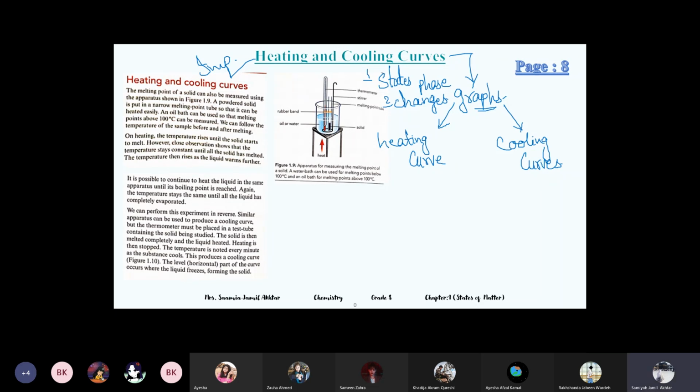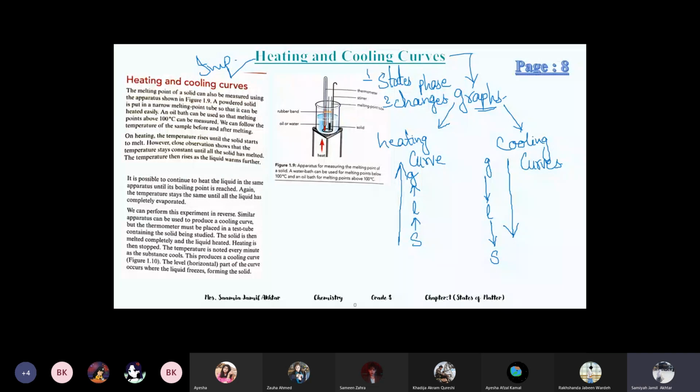Heating curve is when you increase the temperature, and cooling curve is when you decrease the temperature. When you increase the temperature, you go from solid to liquid and liquid to gas. When you decrease the temperature, it's from gas to liquid and liquid to solid.